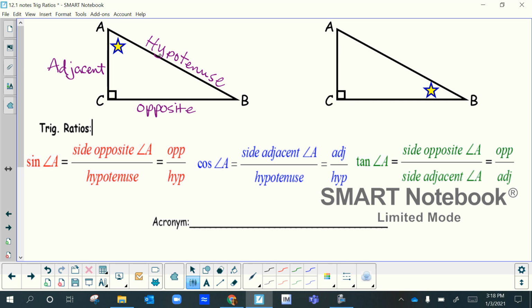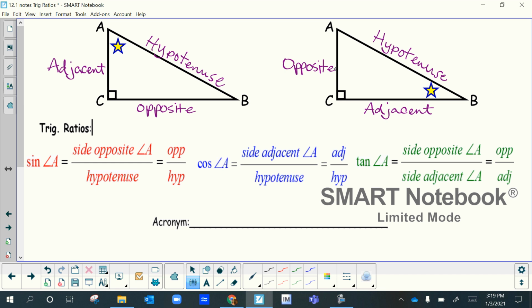Now we also can refer to the other angle B over here. So angle B has a star in it. This one is still going to be your hypotenuse. This side right here, BC, is right next to the angle B, so that's now going to be our adjacent side, which before was the opposite side. So it always depends on which angle you're working with. And now AC, since it's away from angle B, is going to be our opposite side. So you have to be able to label those correctly. Hypotenuse didn't change, but sometimes the opposite and the adjacent change depending on which angle you're talking about.